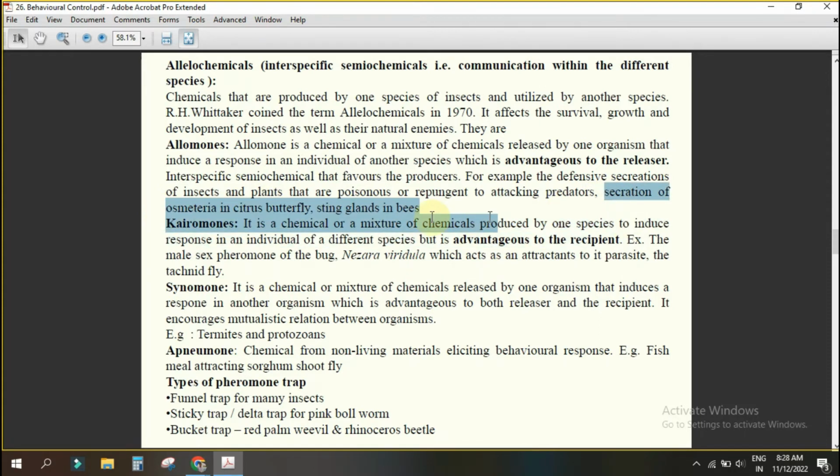Have you seen this one? Osmeteria in citrus butterfly. No, sir.